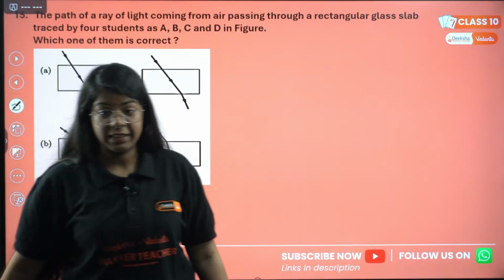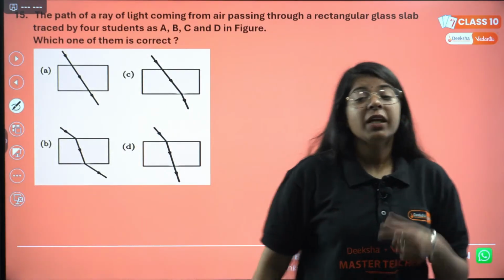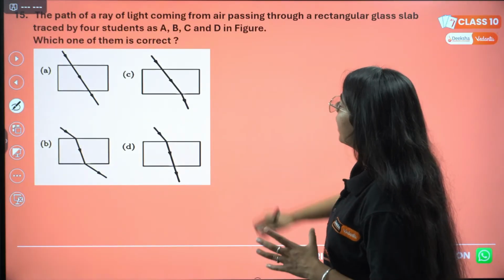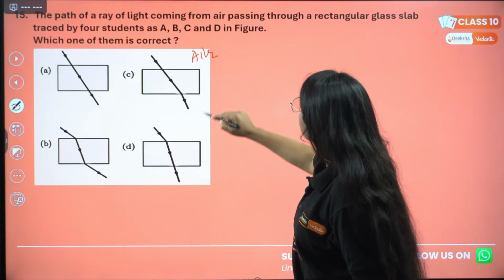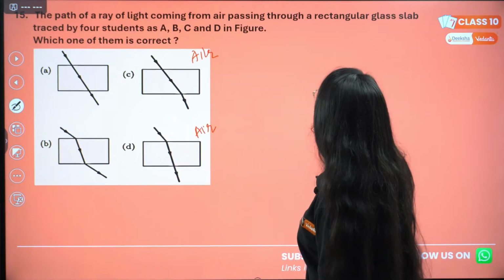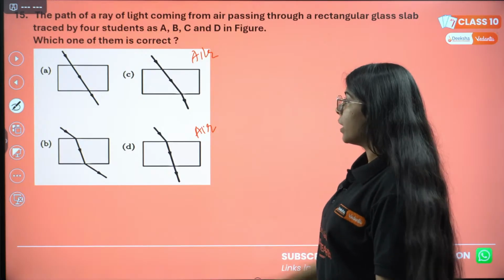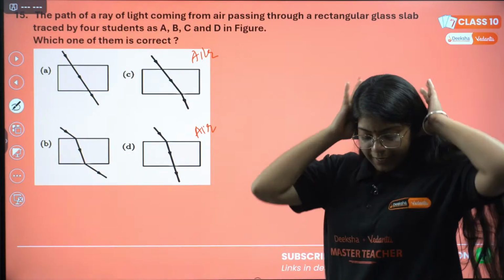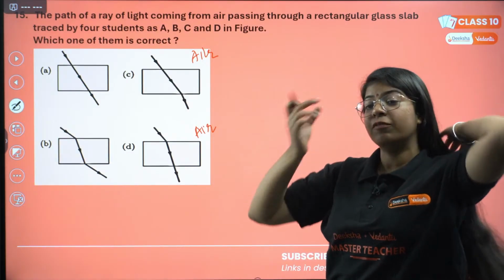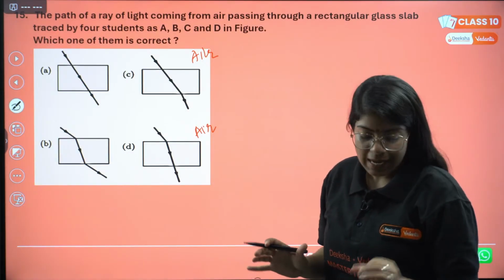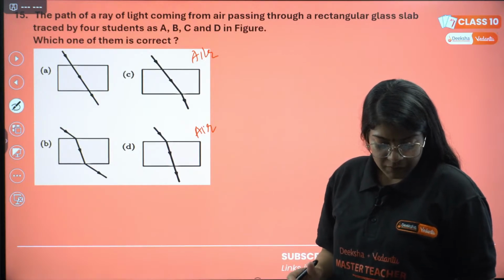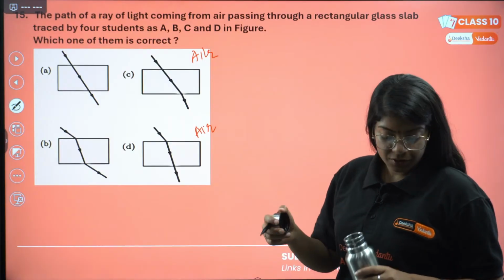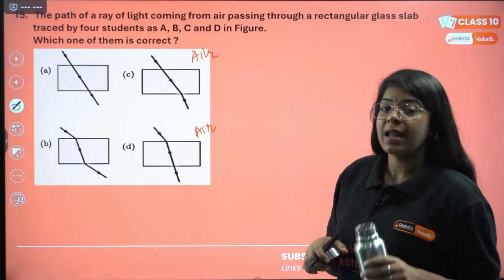That is the 15th. Very important, very good question. Very easy but very good question. A path of a ray of light coming from air, passing through a rectangular glass slab, is traced by 4 students A, B, C, D. Which one of them is correct? Which of the students has traced the path of light through a rectangular glass slab correctly? Can you guys give the answer? Which will be the correct path of the light entering a glass slab?